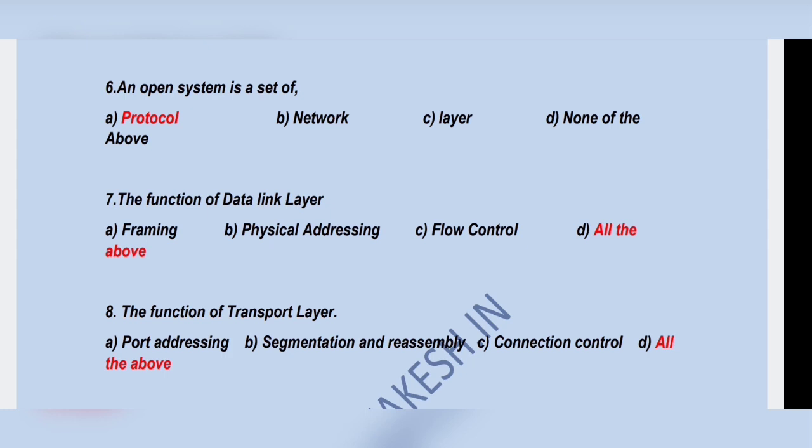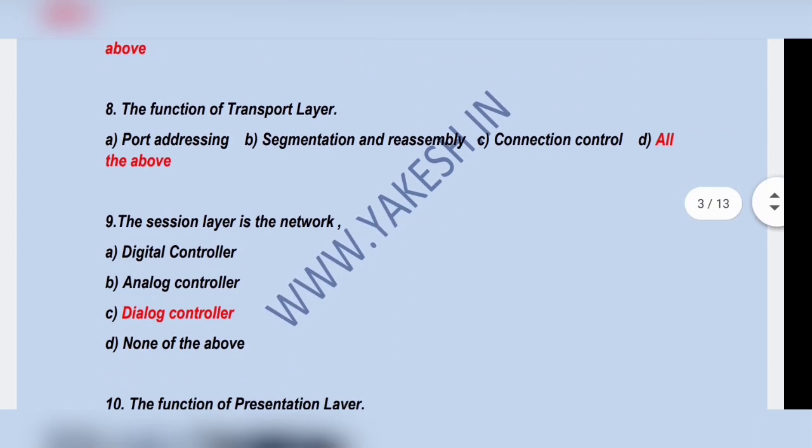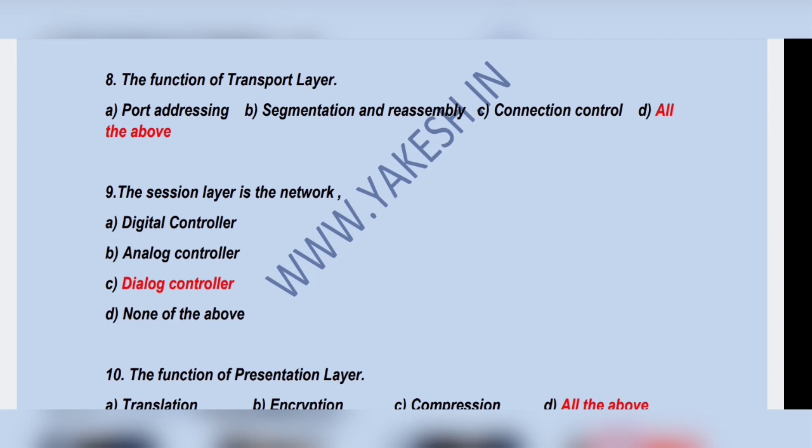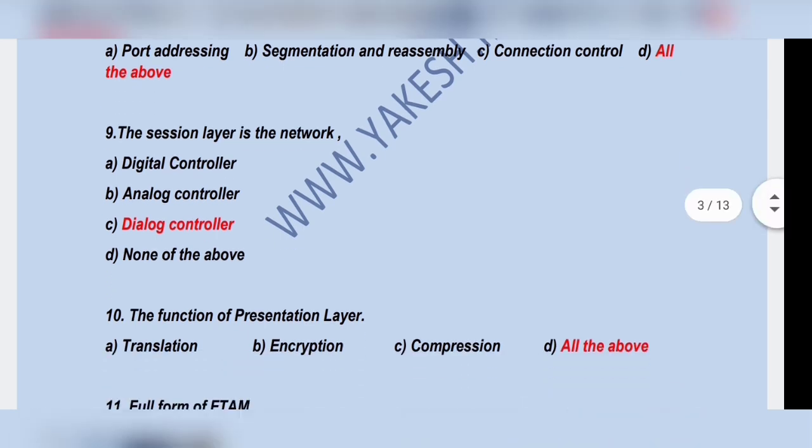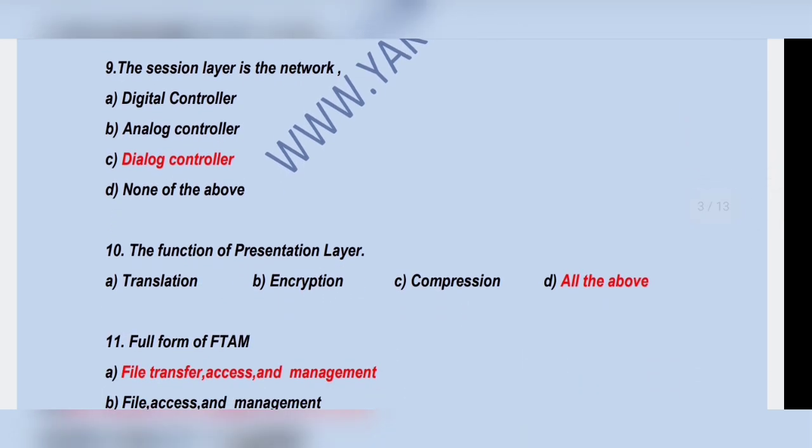An open system is a set of protocol. The function of data link layer, option D, all of the above: framing, physical addressing, flow control. Next question. The function of transport layer, option D, all of the above: port addressing, segmentation and reassembly, connection control. The session layer is the network, option C, dialog controller.